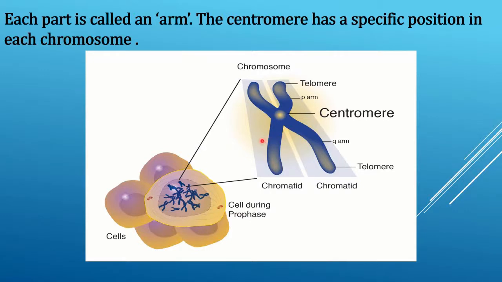Students, each part is called an arm. The centromere has a specific position in each chromosome. It is called a P arm and it is called a Q arm.